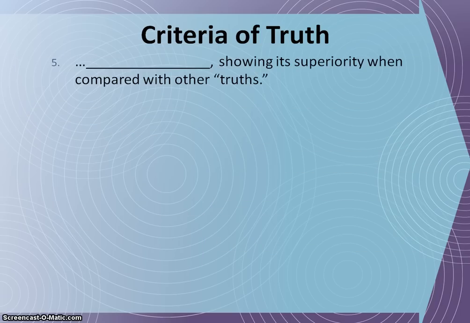Another criteria for truth is that it must be "superior" when compared to other truths. And notice that that word is in quotation marks, because sometimes someone might say, well, it's my truth, and my truth might be different than your truth. For example, some may believe that killing your enemy is the best way to go. It kind of makes sense. If someone bothers you, if they get in your way, if they're making your life hard, the best way to deal with it is just to simply get rid of them, knock them off. Survival of the fittest. But then other people preach that you are to love your enemy. So which is truth? We discover true truth through comparison. So we could say that truth is comparable.